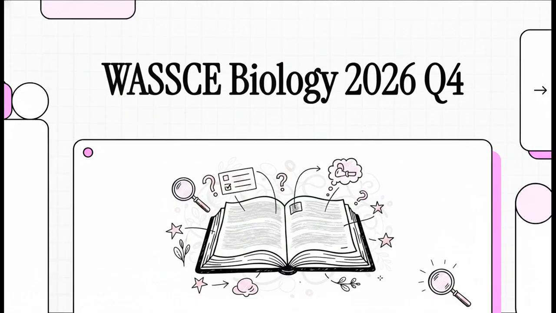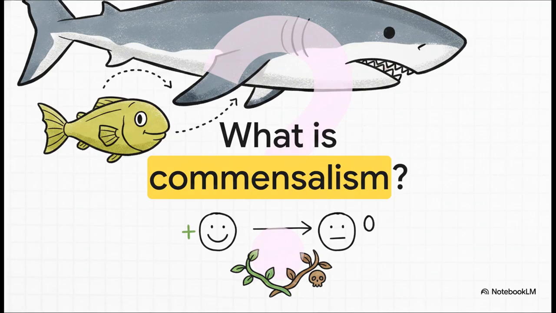Okay, let's dive right into this. We're jumping straight into the hot seat. Take a look at the question. It asks, Commensalism is a relationship in which A. Both partners lose because they harm each other, B. One partner benefits and the other loses, C. One partner benefits and the other neither loses nor benefits, or D. Each of the two organisms benefits.